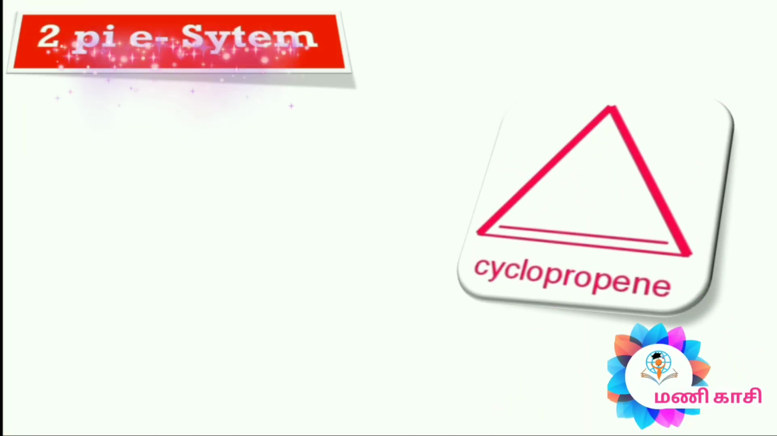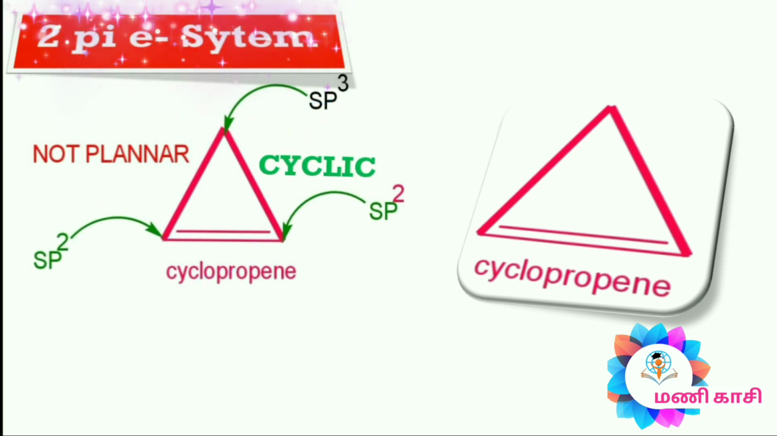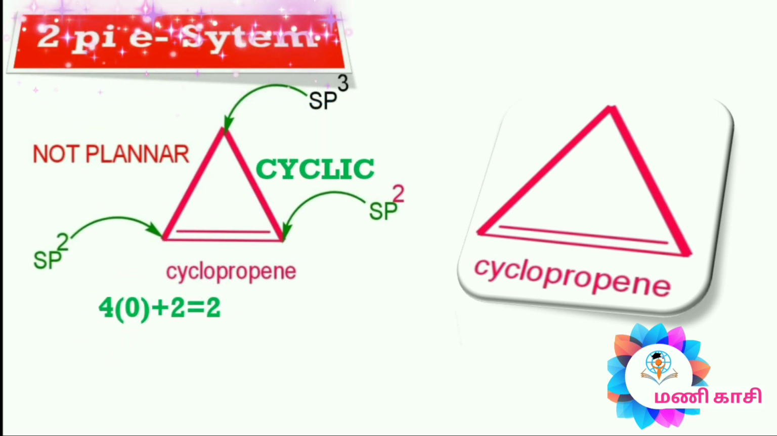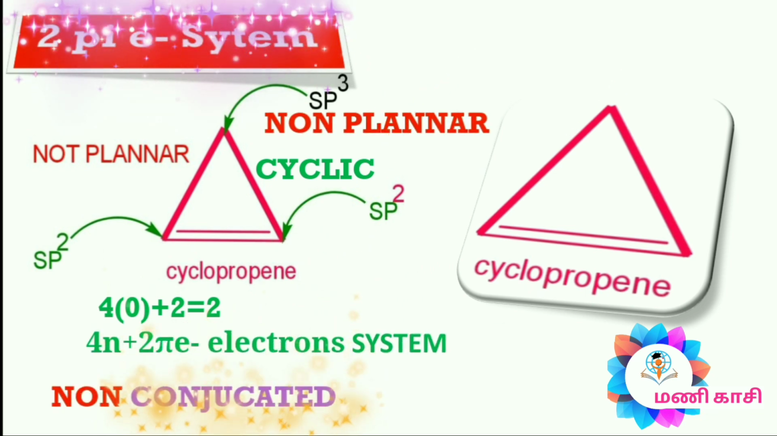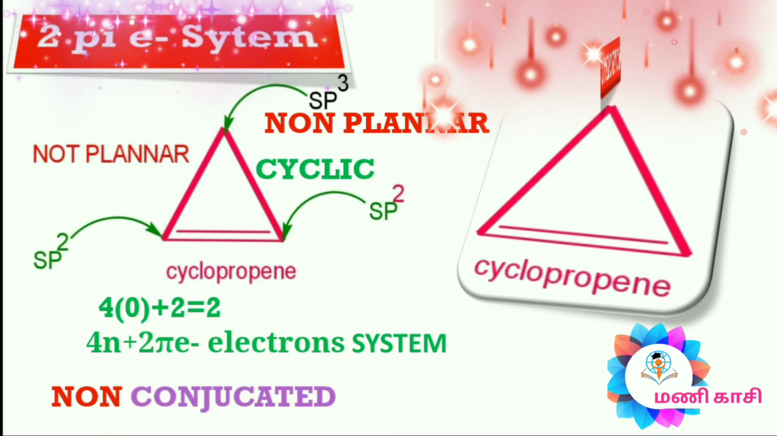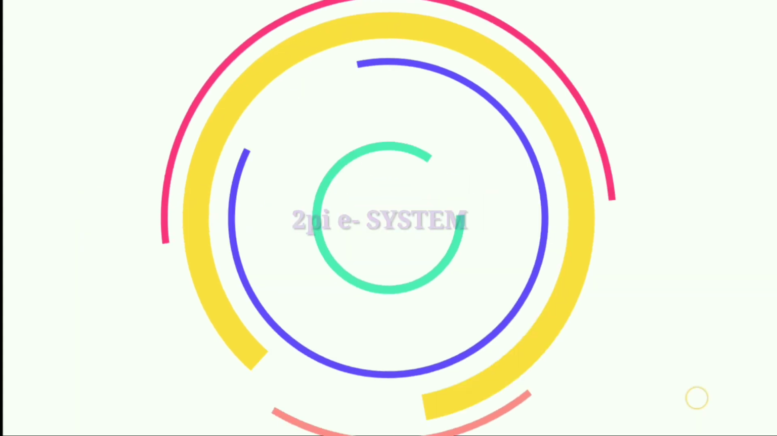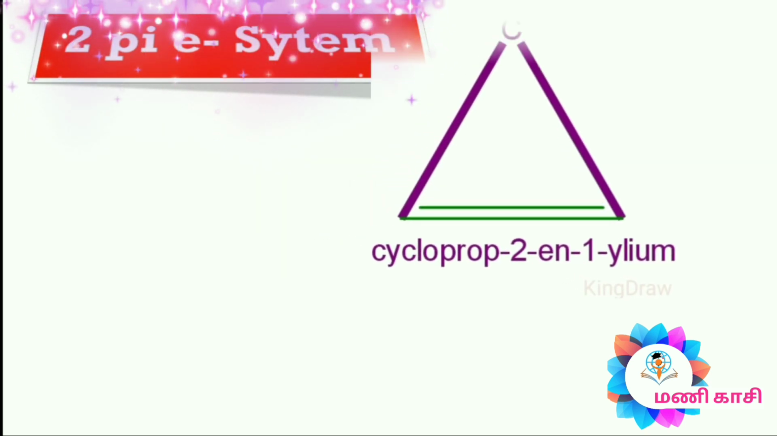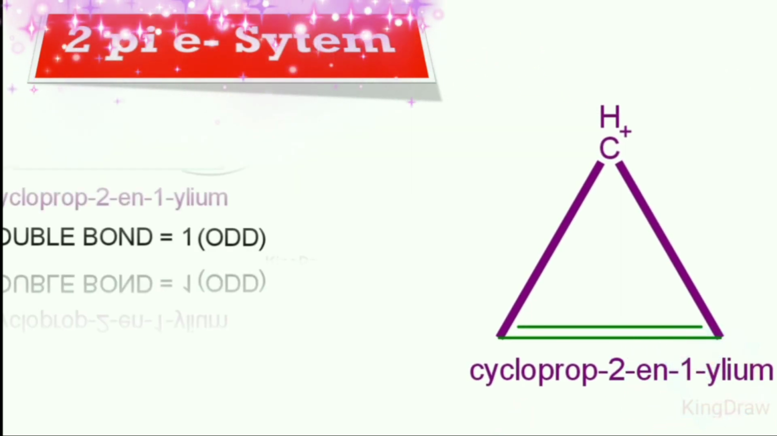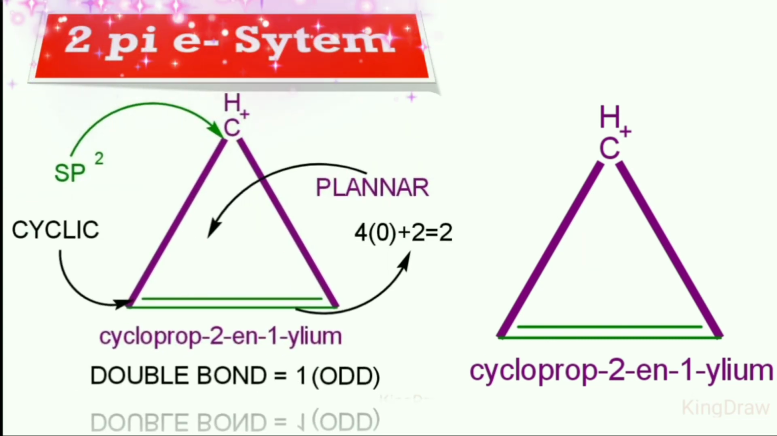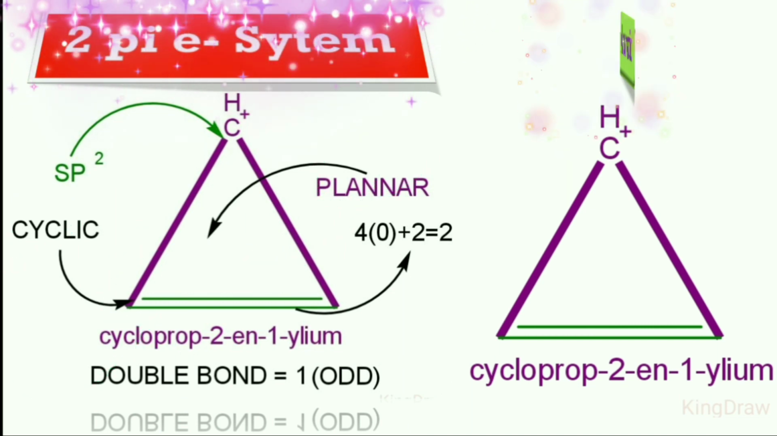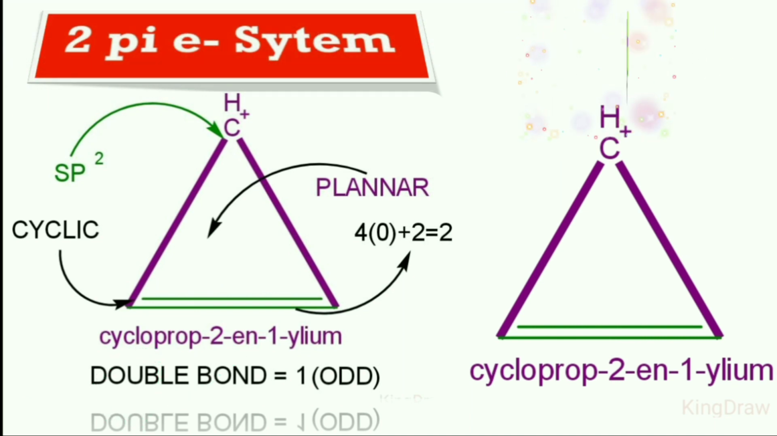In the case of cyclopropene, it does not follow Hückel's rule. It follows the cyclic 4n plus 2 pi electron system, but does not follow planarity and conjugated pi bonds. So it is not aromatic. In the case of the cyclopropene cation, it follows 100% of Hückel's rule. It is cyclic, planar, has conjugated pi bonds, and the total number of pi bonds is odd. So it is aromatic. The carbocation also participates in delocalization.